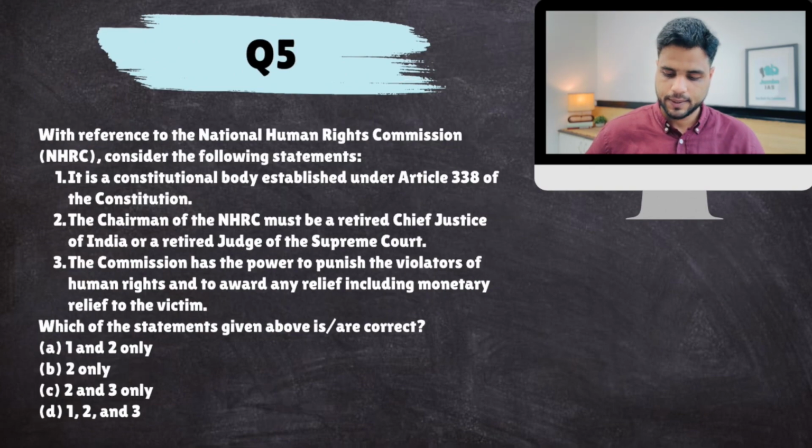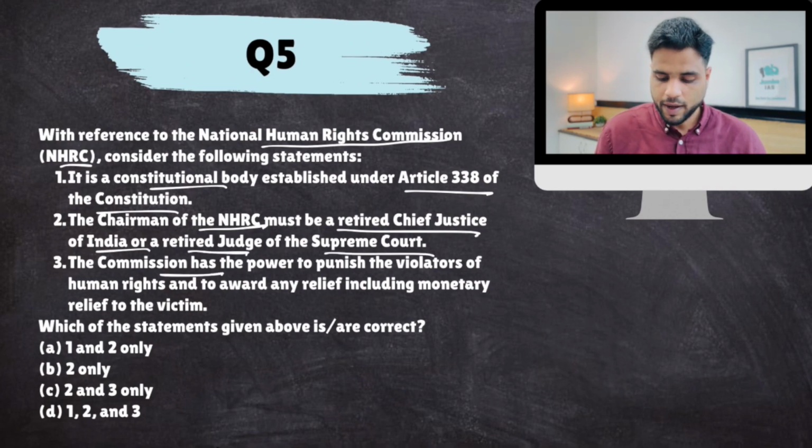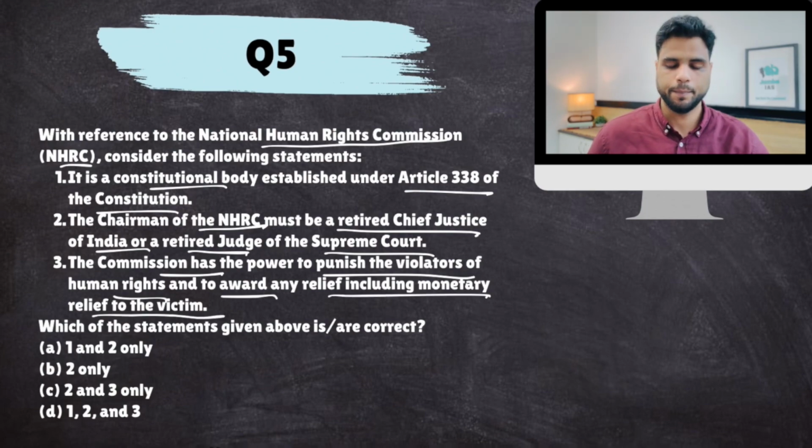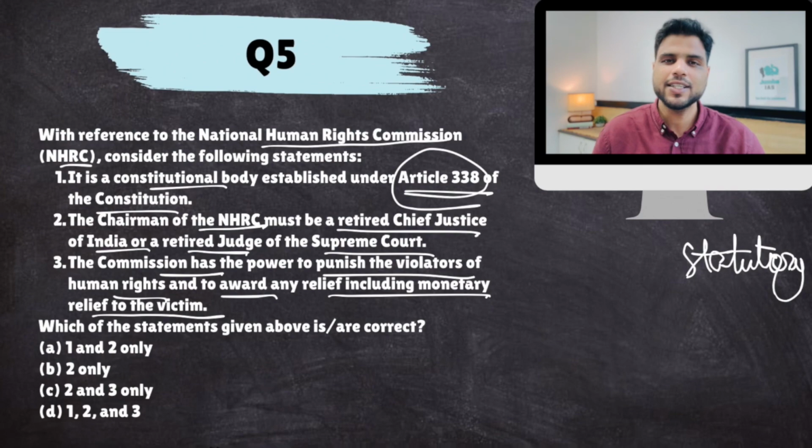Next. With reference to National Human Rights Commission, consider the following. It is a constitutional body established under Article 338 of the Constitution. The chairman of NHRC must be a retired Chief Justice of India or retired judge of the Supreme Court. The Commission has the power to punish the violators of human rights and to award any relief, including monetary relief, to the victim. First of all, National Human Rights Commission is not a constitutional body. It is a statutory body, established under a law of Parliament, the Protection of Human Rights Act. Article 338 is for the National Commission for Scheduled Castes. So this is false.